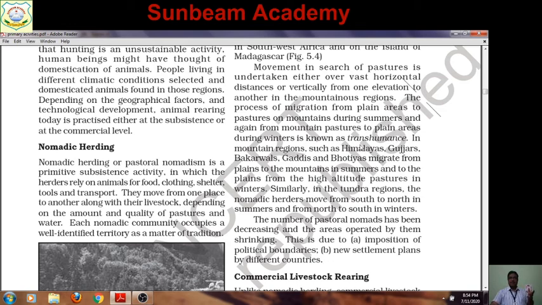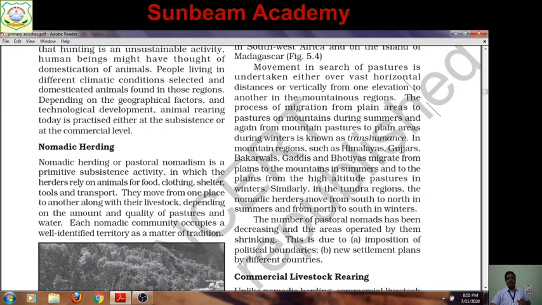Transhumance is the seasonal migration of herders from downhill to uphill during the summers and towards valleys again during the winters. In India, Gujars, Bakarwals, Gaddis, and Bhotias migrate from plains to mountains in summer and to plains from high altitude pastures in winters. Bakarwals are in Kashmir, Himachal. Gujars are also found over there. Gaddi is a tribe of Himachal Pradesh, and Bhotias, not Bhutia. Bhutia means the people of Bhutan, but here the word is Bhotia. Bhotias are an inhabited tribal ethnic community of Uttarakhand, who migrate from plains to mountains in summer.